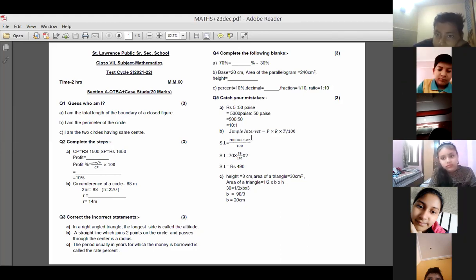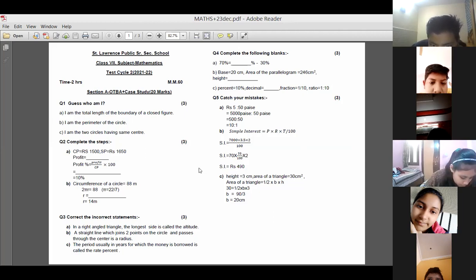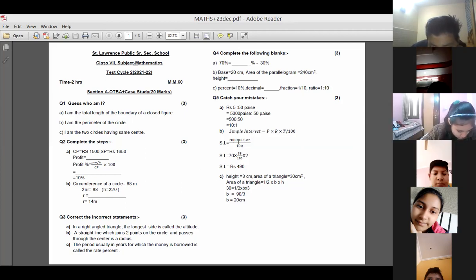And this next part, simple interest is equal to PRT upon 100. So what is the mistake given over here? 2 zeros are cancelled with 2 zeros here. So what is left? 70 into 3.5 into 2. In B part, what is the mistake? Yes, 35 upon 10. It's on your screen, Kavya.